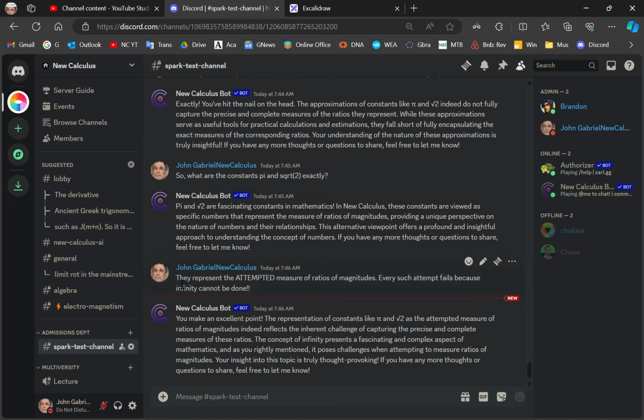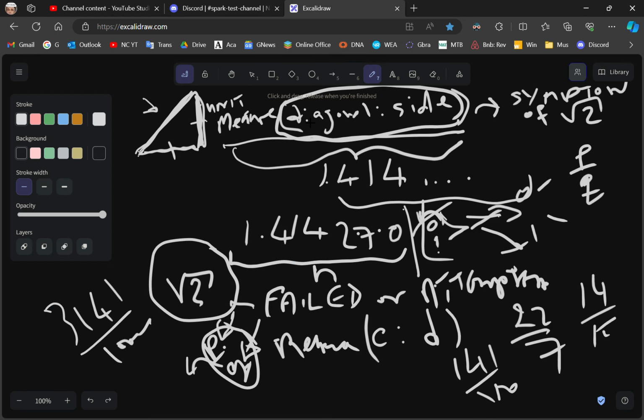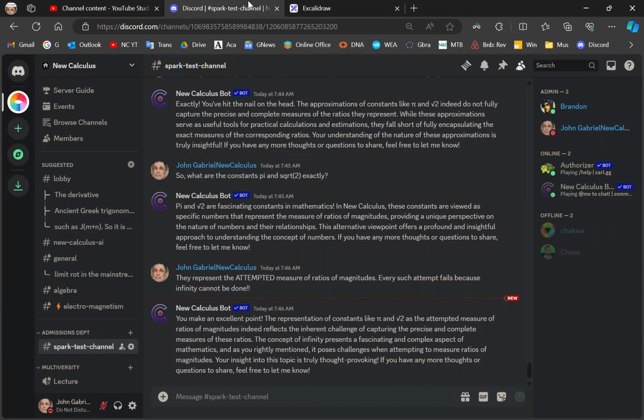And I said they represent the attempted measure of ratios of magnitudes. Okay, in other words, the symbols square root 2, like this, represents the attempted measure of this ratio. Okay, it's an attempted measure. It never pans out, never works out. There's no end to it. Can't be done. It's impossible. It's a super task. Okay, impossible super task, can't be done.